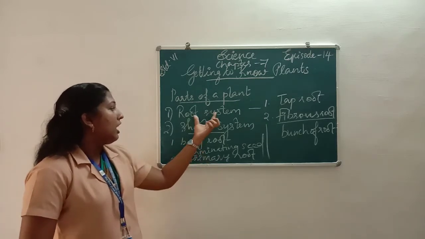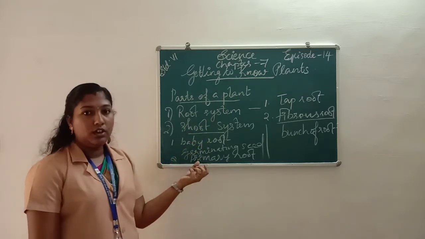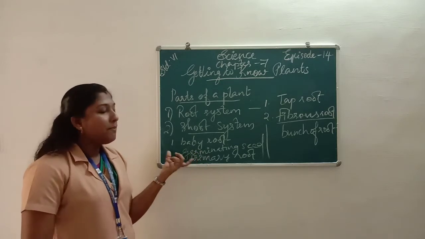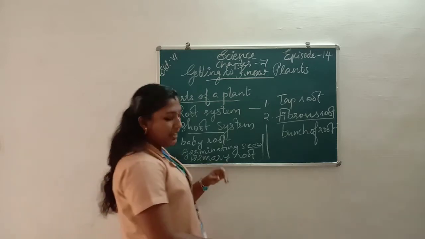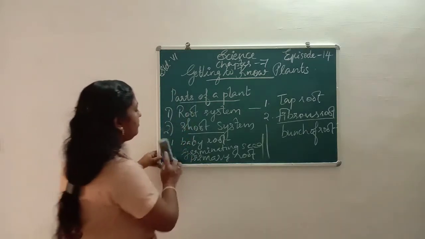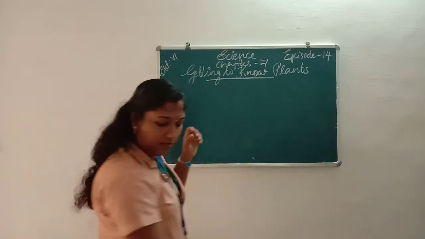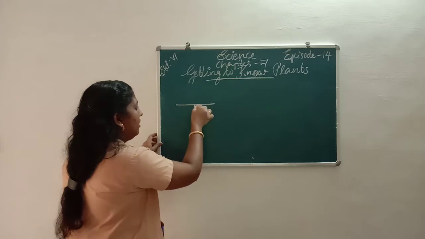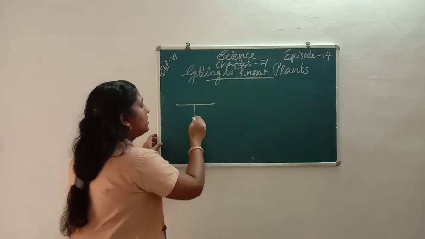Once again about taproot and fibrous root. Taproot is a baby root that comes out from the germinating seed, and it is a primary root. We can see the root system is present under the soil.